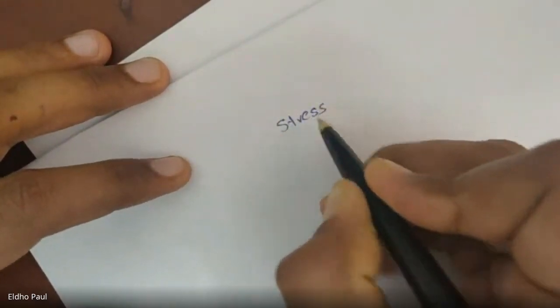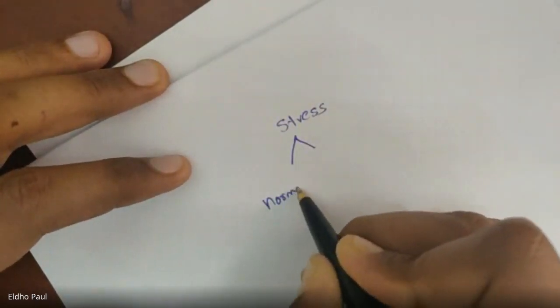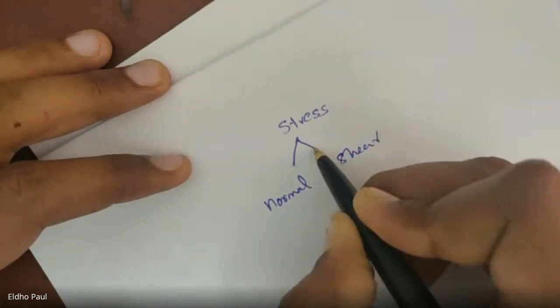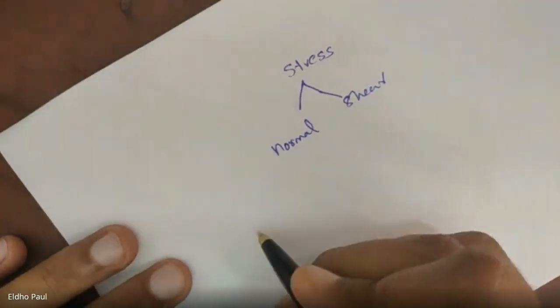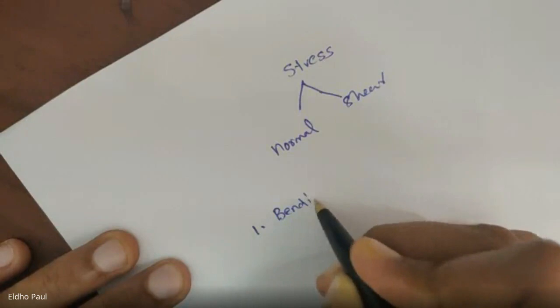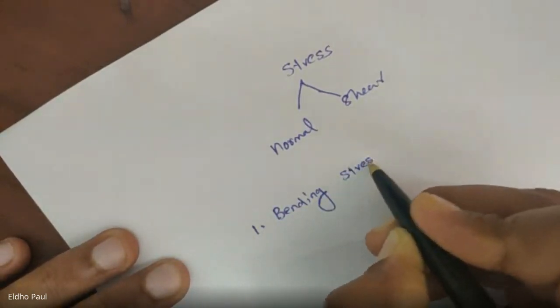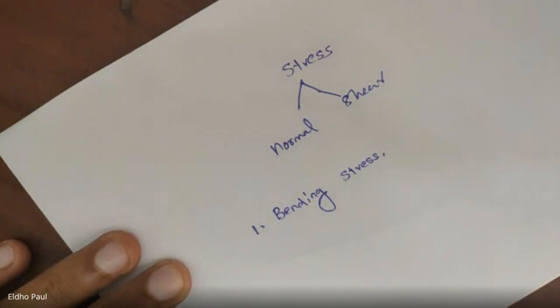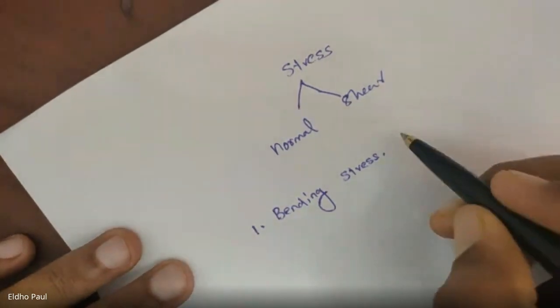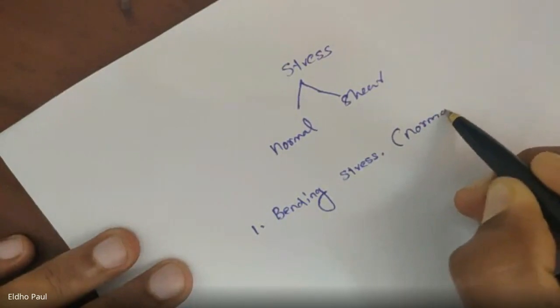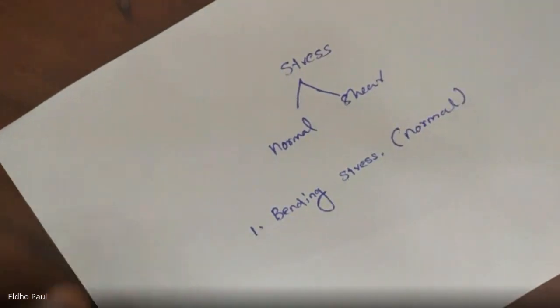So basically stress is classified into two: normal and shear. We already discussed these two types of stress. The next type of stress is called bending stress. We will study this bending stress in your third module. And this stress is actually a normal stress, but this stress is developed in a beam member.